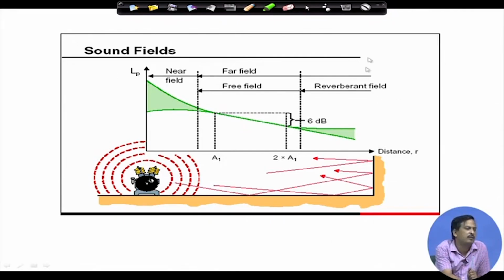Okay. So I can discuss how, depending on the placement of the speaker, I can calculate which is the near field, which is the far field, and which is the reverberant field. This will be used when we design the auditorium.